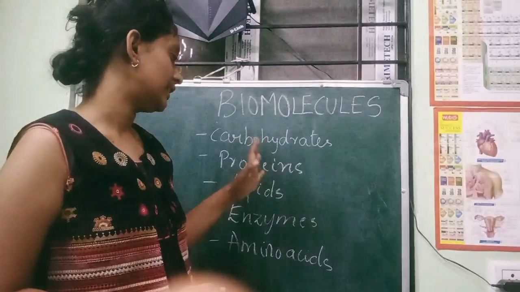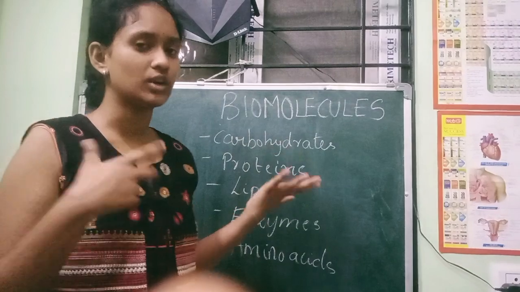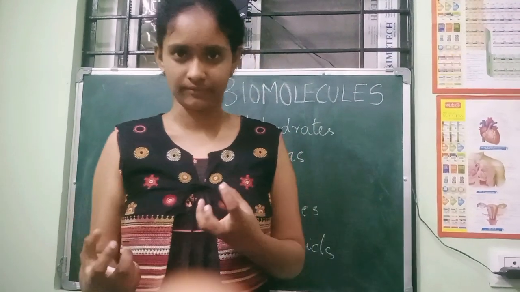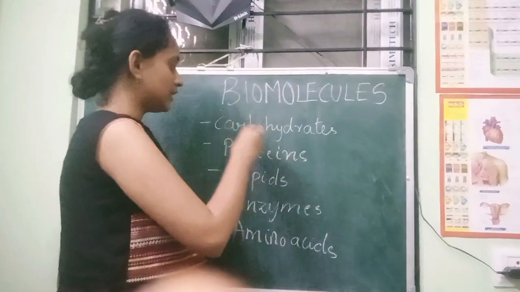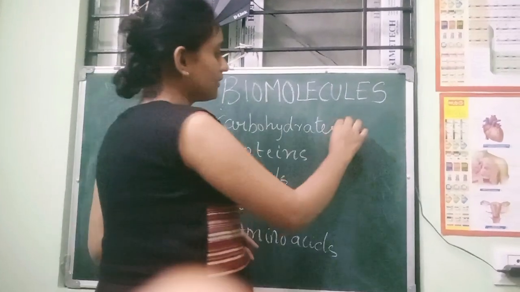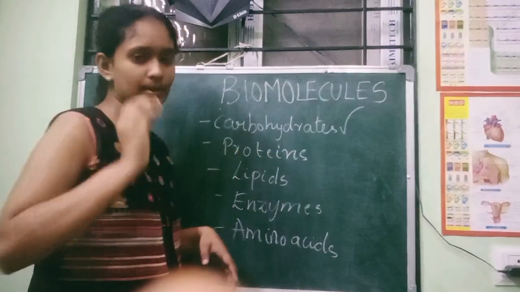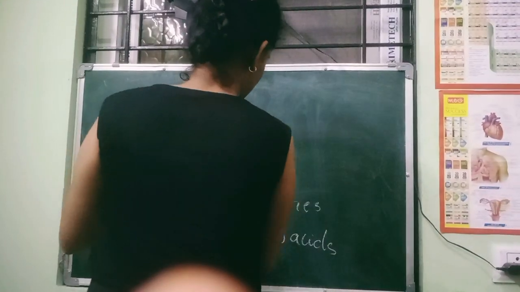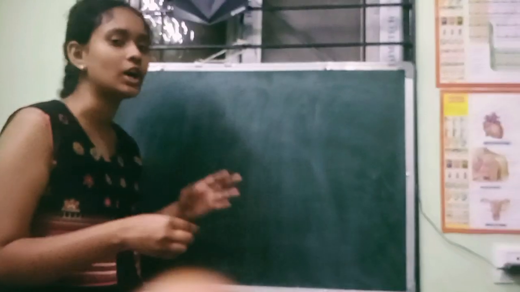Why are they important, or what is their use? They are important for a living organism to live. That's why they are known as biomolecules. They are very essential. If we don't have biomolecules, then we can't survive. So under all these 5, the first thing we are going to study is carbohydrates. Coming to the first biomolecule, carbohydrates.